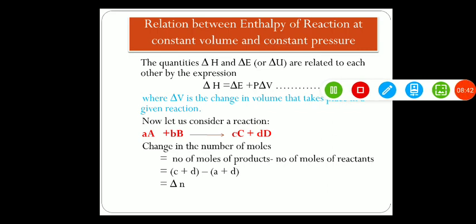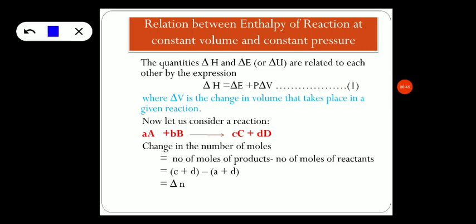Now with this, let us derive an expression, that is the relationship between enthalpy of the reaction at constant volume and constant pressure. The quantities delta H and delta E, delta H is change in enthalpy and delta E is change in internal energy, are related to each other by the expression delta H is equal to delta E plus P delta V, which is taken as equation number 1, where delta V is the change in volume that takes place in a given reaction. Now let us consider the reaction A plus B to give the products C plus D, and the number of moles have been represented as small a and small b, small c and small d.